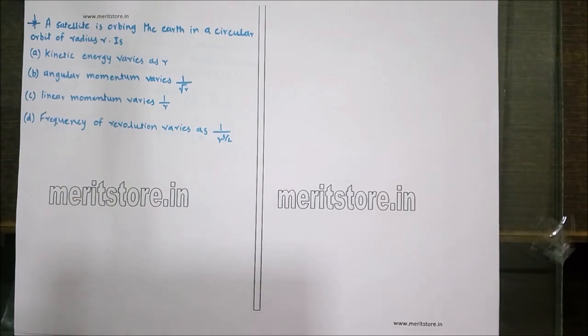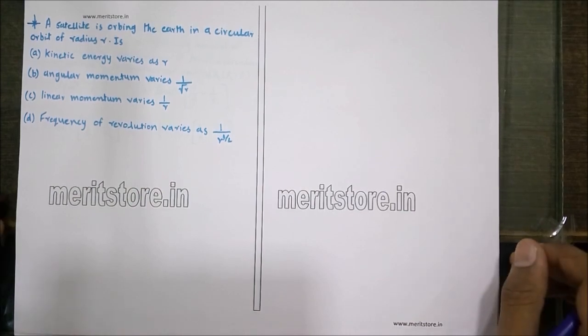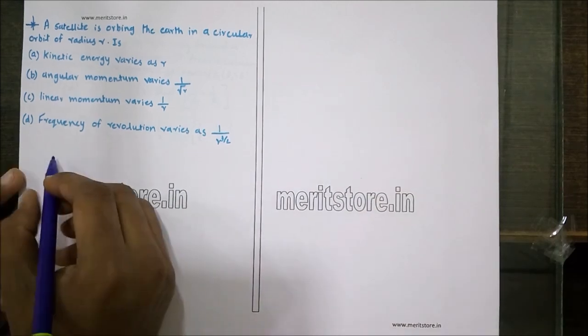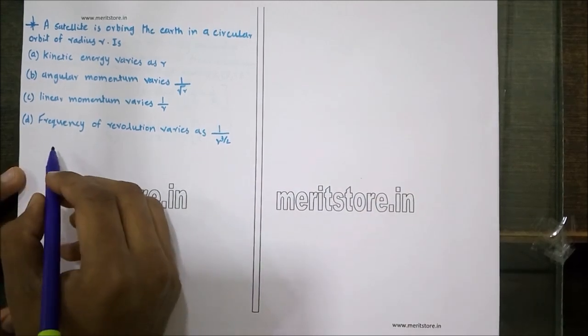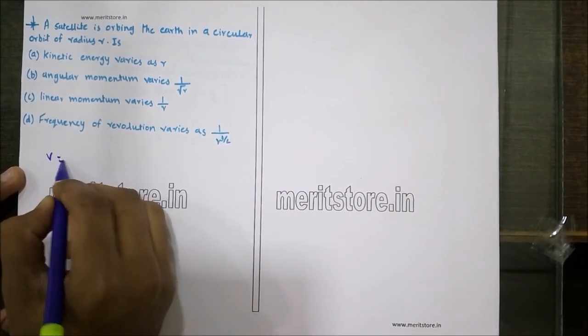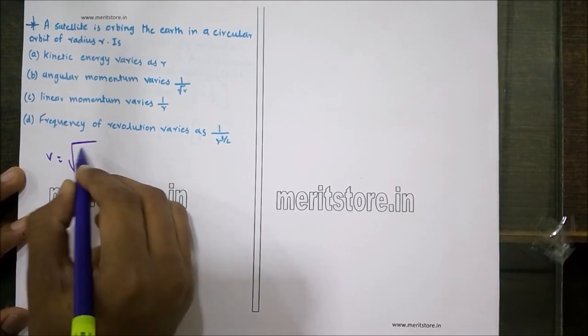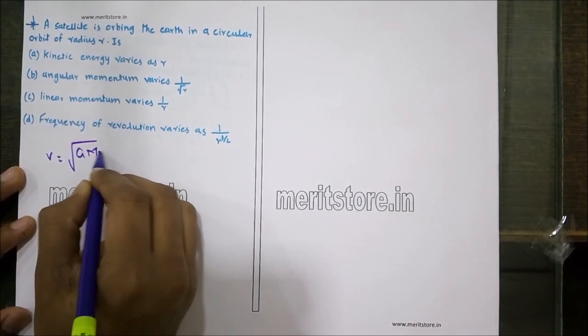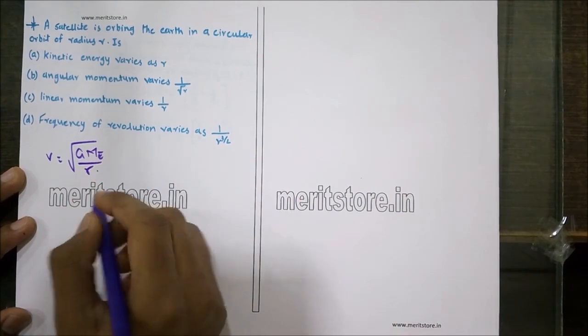A satellite is orbiting the Earth in a circular orbit of radius r. There are 4 options given. Let us look at each option. The kinetic energy varies as r. Now for a satellite orbiting in a circle, the velocity is given as v equals root of GMe upon r.